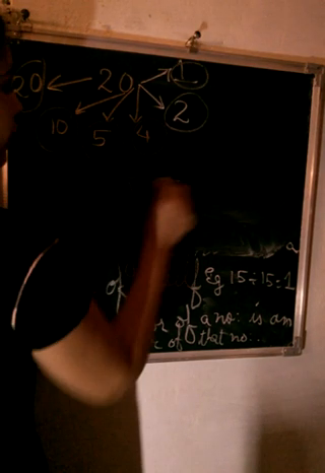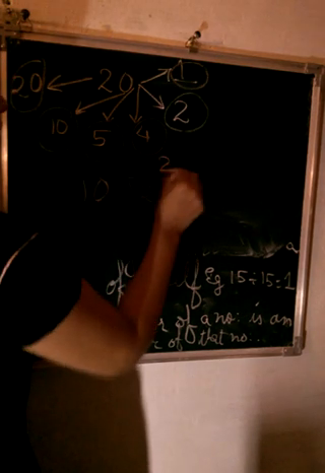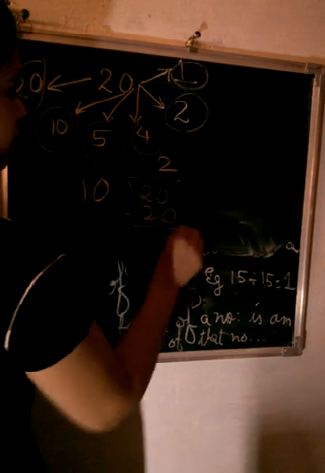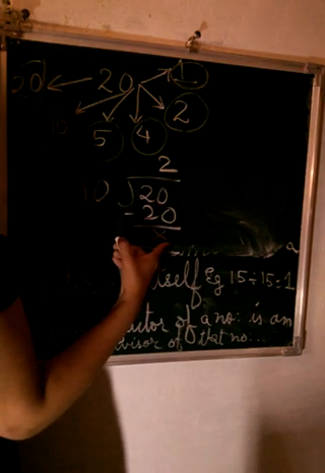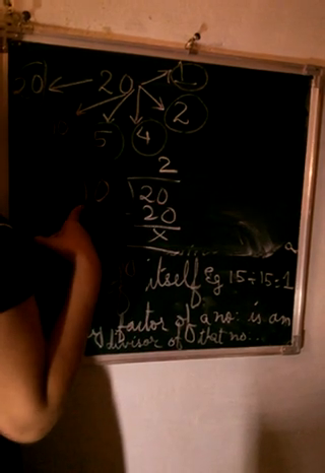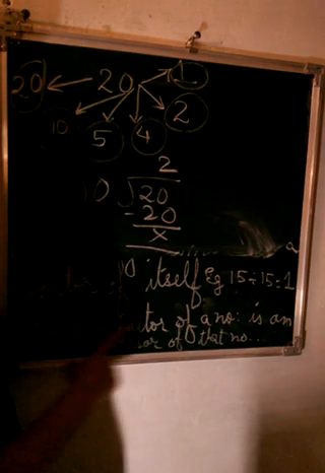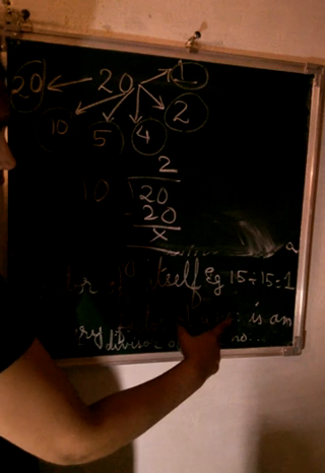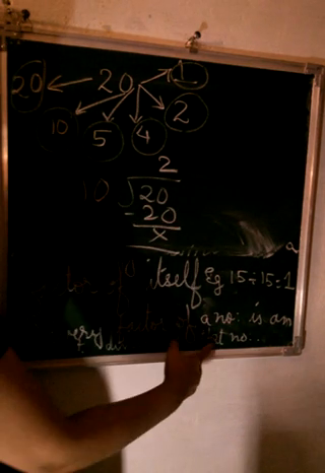That means if you divide 20 by any of these factors, you will get your answer, complete answer. Your remainder will be 0. So 10 can exactly divide 20. So every factor of a number is an exact divisor of that number.